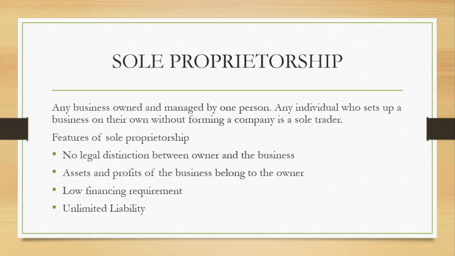Let me explain the meaning of unlimited liability. So if the company should wind up, if the company should come to an end, or if the company should go into debt, the debts that are owed by the company will be paid by the sole proprietor, and the sole proprietor can even go into his or her own personal assets in order to set off or to settle the debt. So the liability is not limited to anything. Permit me to use the word, your gbese is not limited to anything. Indeed, they can go into your personal assets to repay the debt.